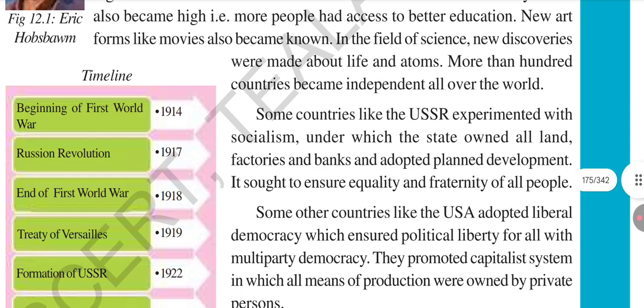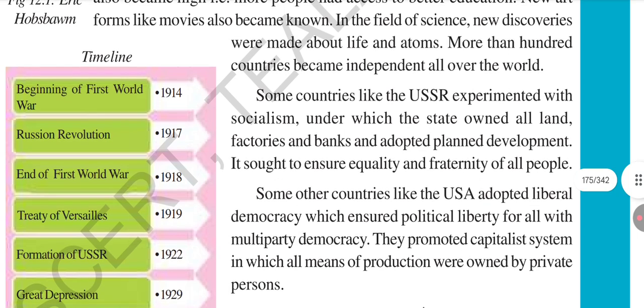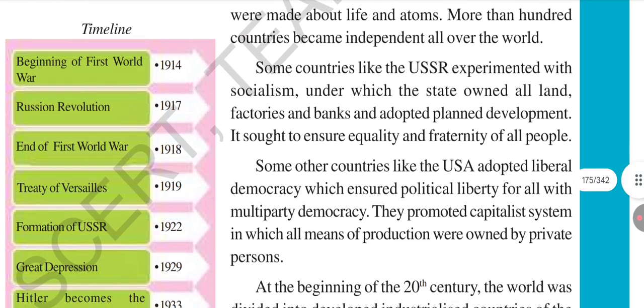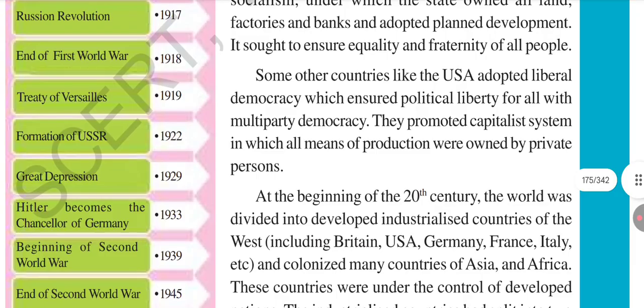Some other countries, like the USA, adopted liberal democracy. The USSR, Russia, adopted a single party system, but the USA, America, adopted a multi party democracy. And the USA also promoted the capitalist system, or capitalism. What is the meaning of capitalism? Socialism means land is owned by the government or state, but capitalism means land or production is owned by private persons.